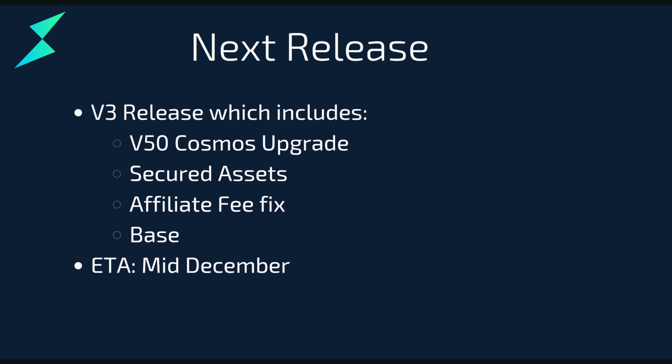Then we have the affiliate fee fix, which takes the affiliate fee after the swap instead of before the swap. The reason is when swaps happen with price protection, like a price limit, and it's a large swap, the affiliate fee currently gets taken off first. Then if the swap only gets, say, 50% through, that 50% is refunded, but the affiliate fee on it isn't refunded.